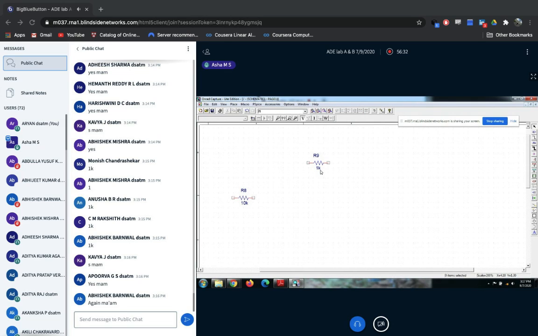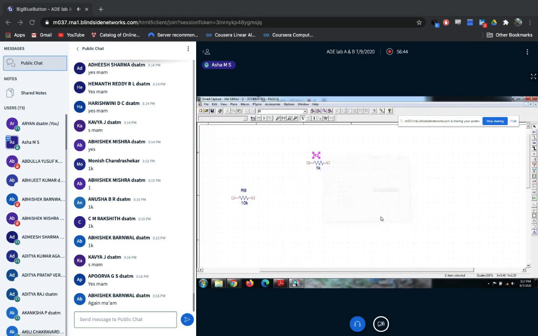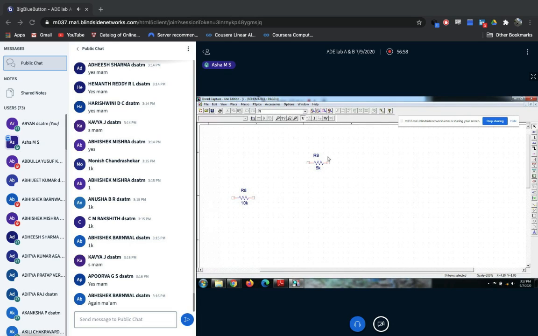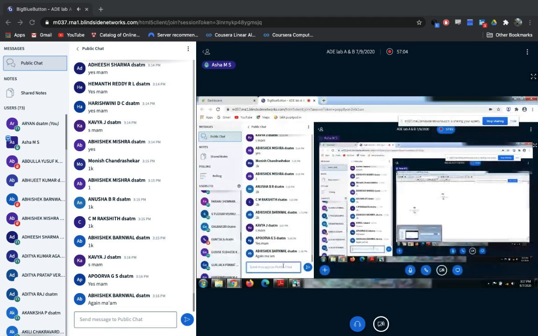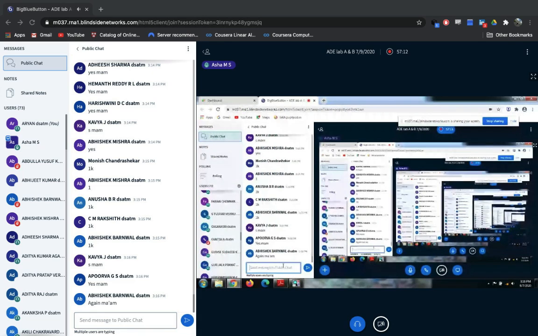When you want to change the value of the register, please don't click on R9. Even if you click on R9, it will show, but it will change the name of the register, not the value. If you want to change the value, please click on 1K. Now type how much value you want and click on OK. The value is changed from 1K to 5K. Is it clear, Abhishek? Even others also, is it clear? Shall I continue?